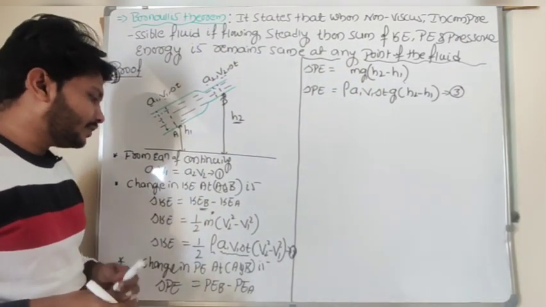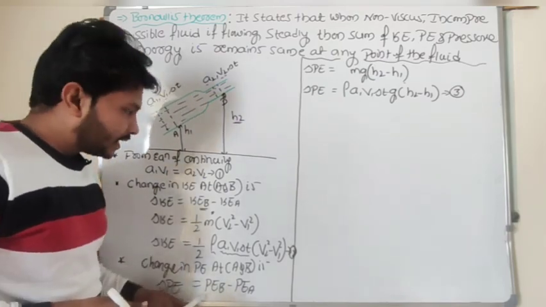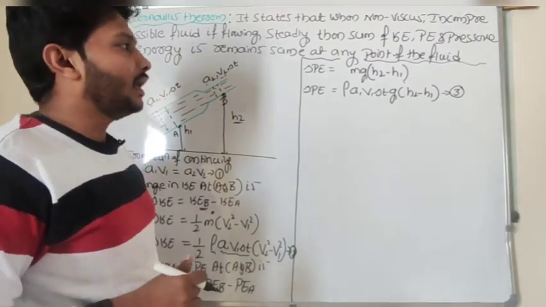So I got the equation of continuity, the change in kinetic energy and the change in potential energy.